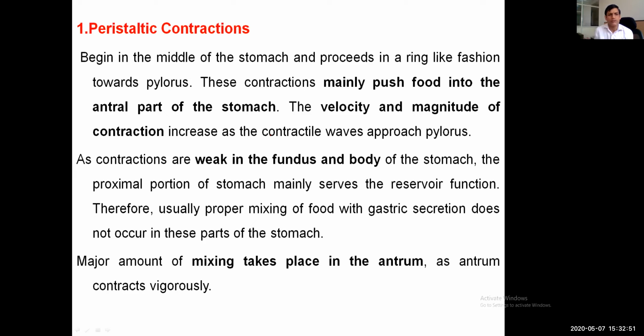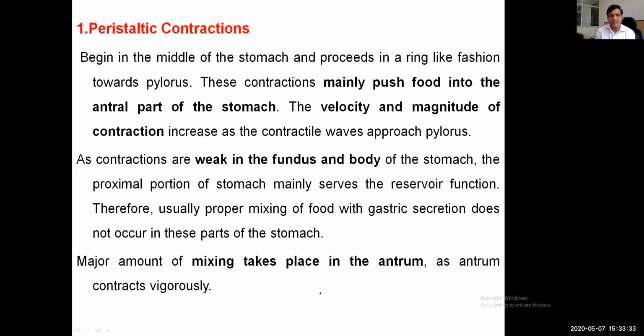The velocity and magnitude of the contraction increase as the contractile wave approaches the pylorus. Contractions are weak in the fundus and body of the stomach, because that is the receptive and reservoir part. Usually, proper mixing of the food and gastric secretions does not occur in these parts. So, the contractions in peristaltic movement are mainly in the antral part, because the proximal part is a receptive part and acts as a reservoir.